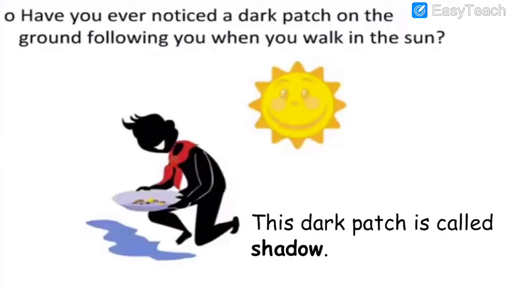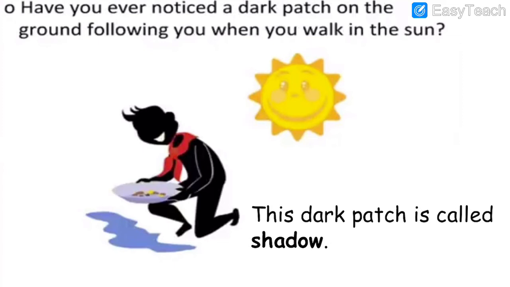Have you ever noticed a dark patch on the ground following you when you walk in the sun? Do you know what it is? When there is sunlight during the day and you are walking, what do you see under you? Can you see this kind of patch, this kind of image under you? So this dark patch is called shadow. What is it called? Shadow.